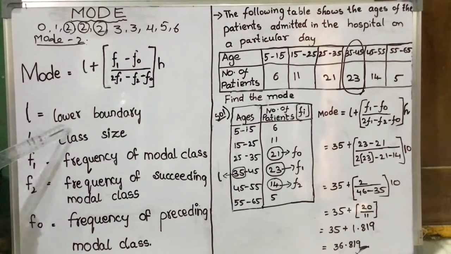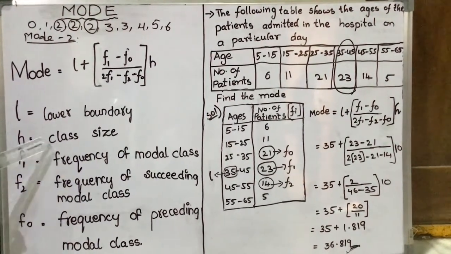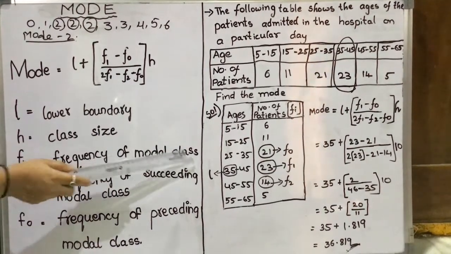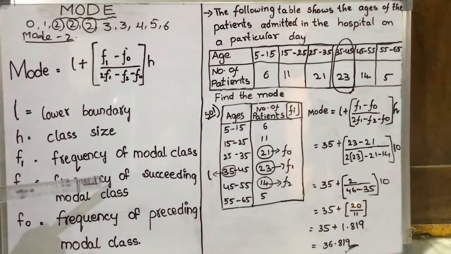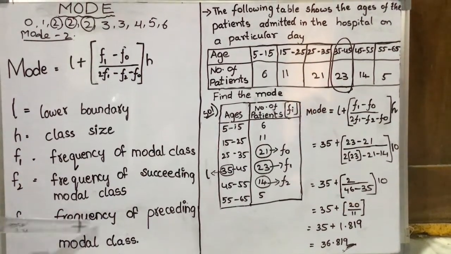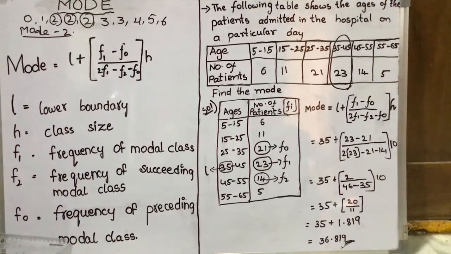L is the lower boundary, H is the class size, F1 is the frequency of the modal class, F2 is the frequency of the succeeding class, and F0 is the frequency of the preceding class.